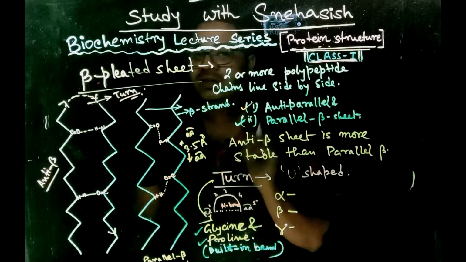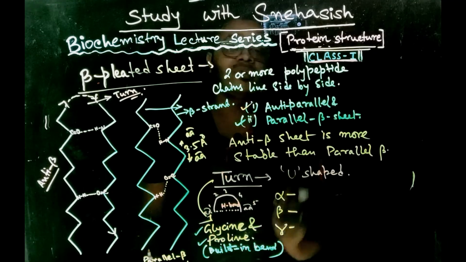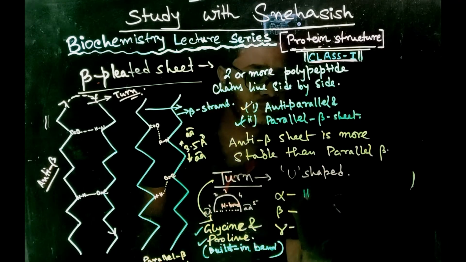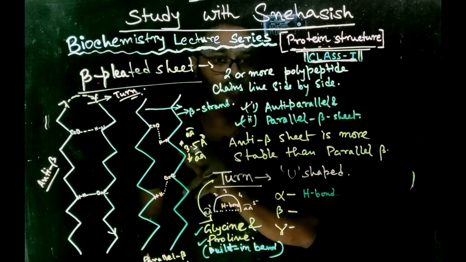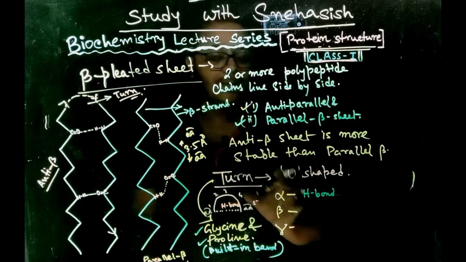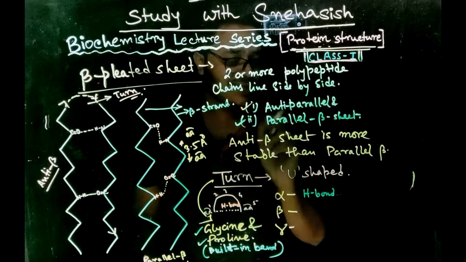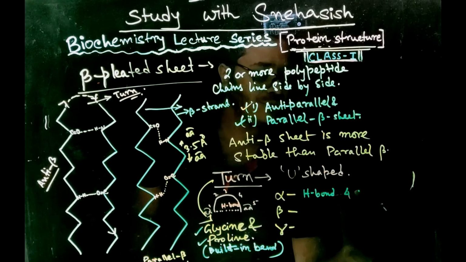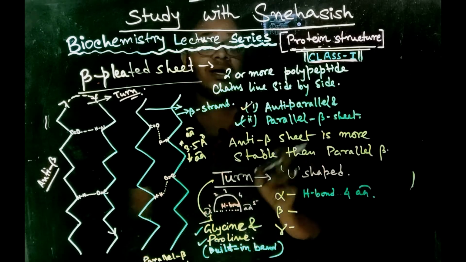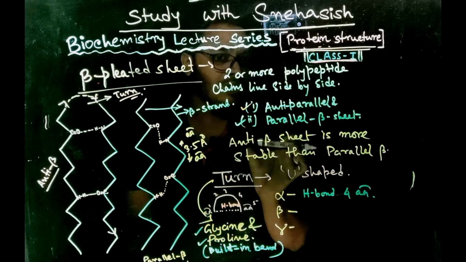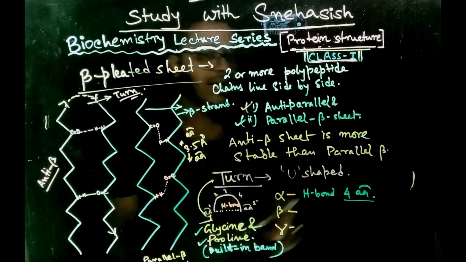Okay, now there are three types of turn: alpha, beta and gamma. The alpha turn is formed when the hydrogen bond between the donor and the recipient amino acid is formed, and the two amino acids are separated by 4 amino acids.